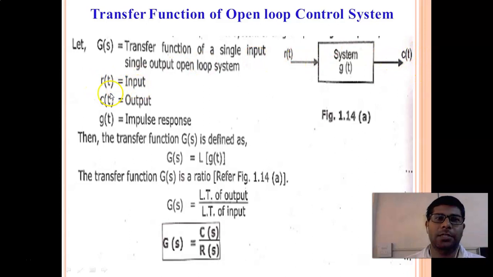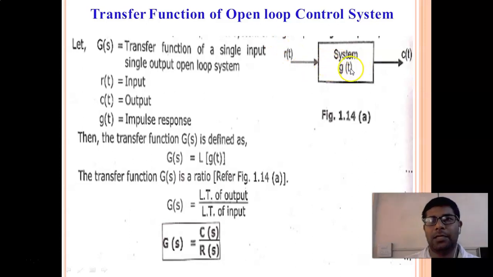So R of t is the input and C of t is the output, and G of t is nothing but your impulse response, or you can say G of t is a transfer function. We need to calculate the transfer function. So what will be the transfer function of this open loop control system? See, simple. Here there is only one block. We are just applying input and we are getting output. So the transfer function will be simple, C of s upon R of s.